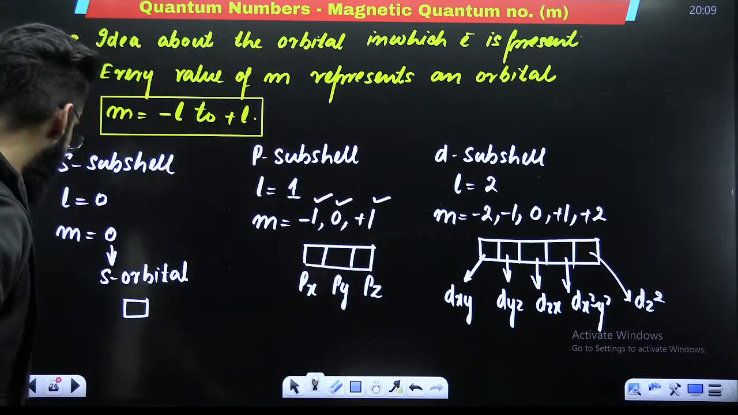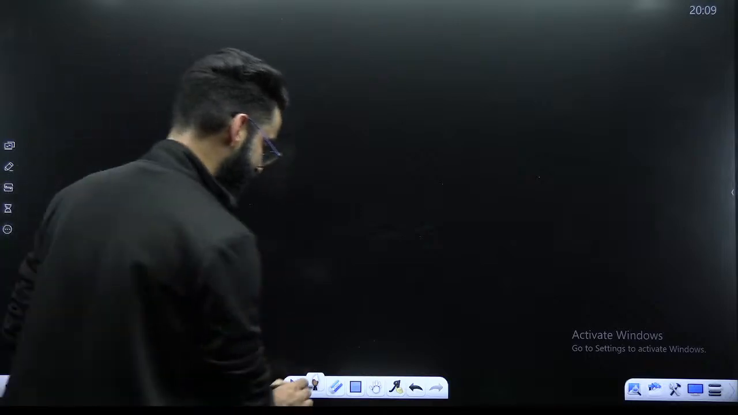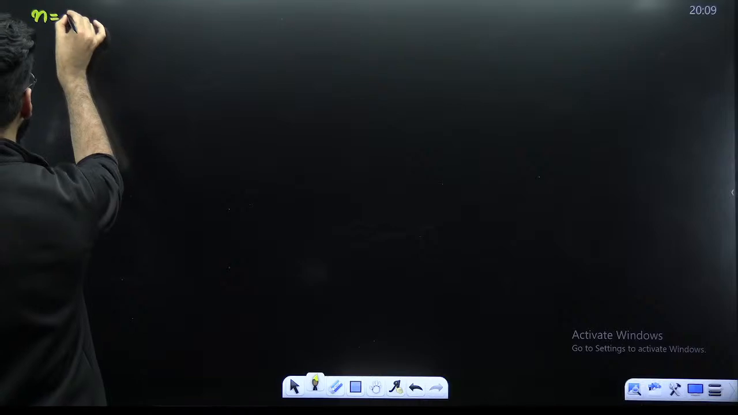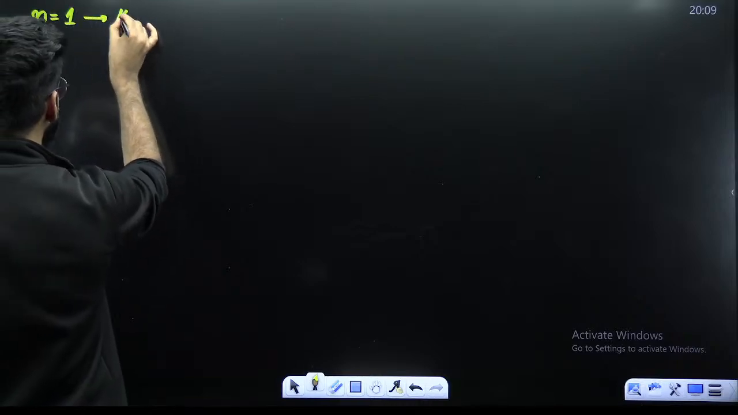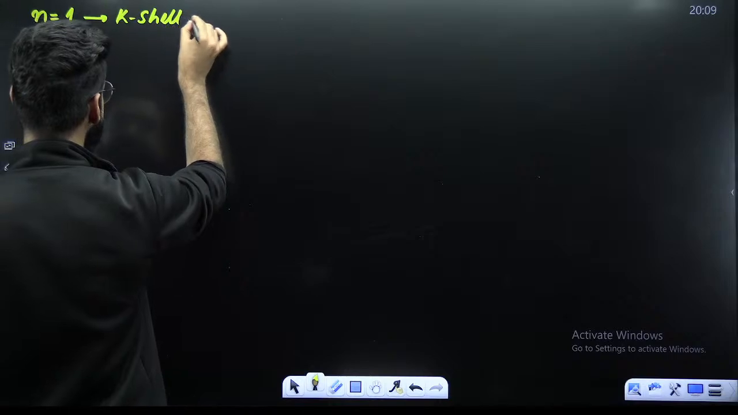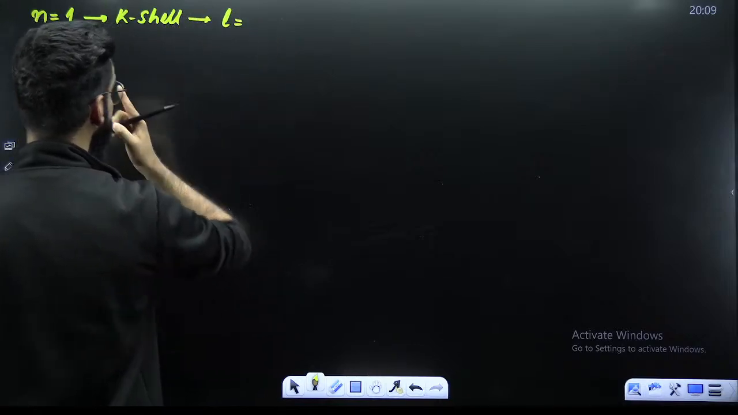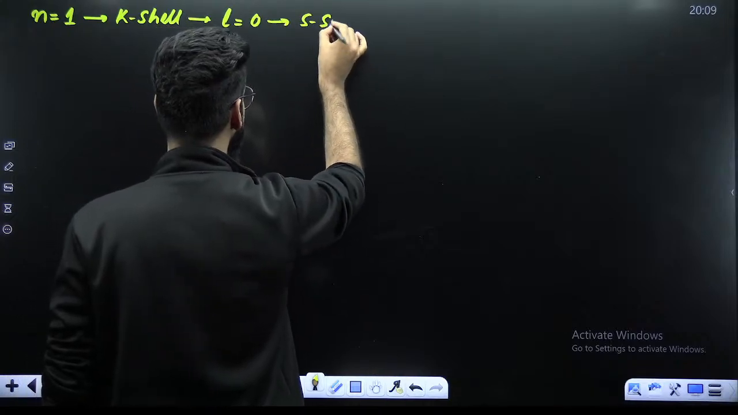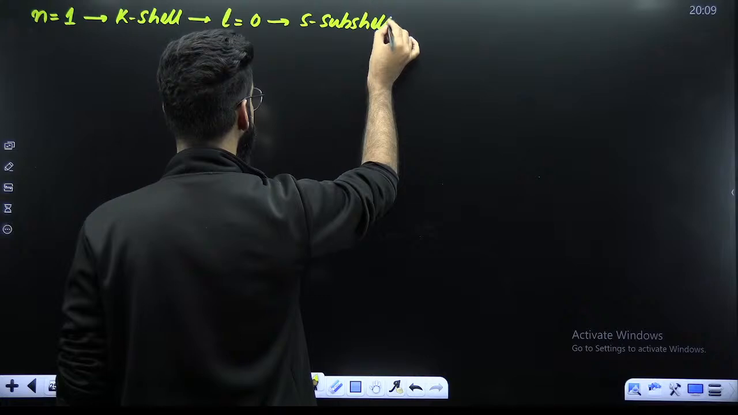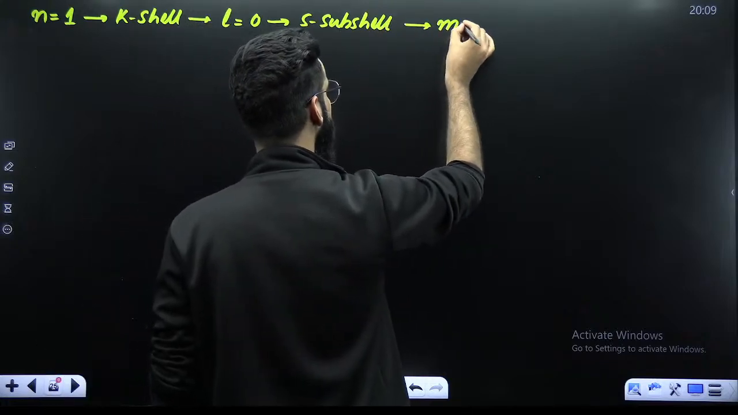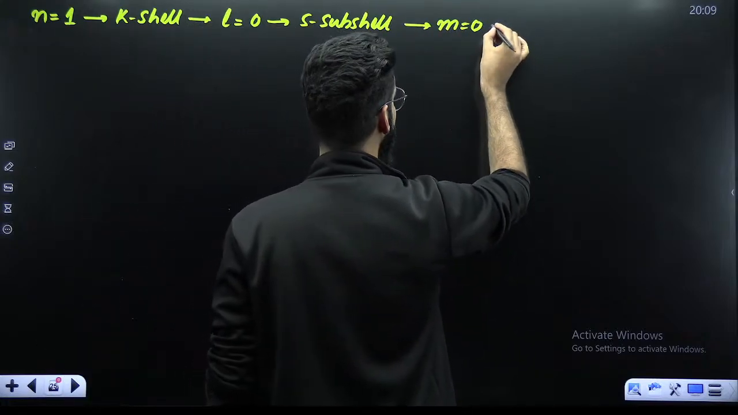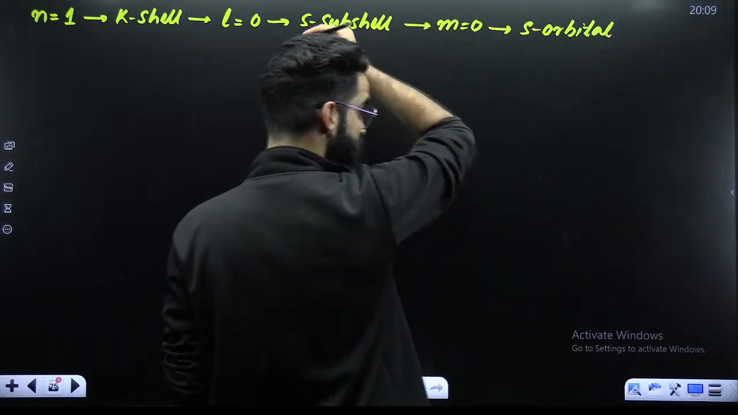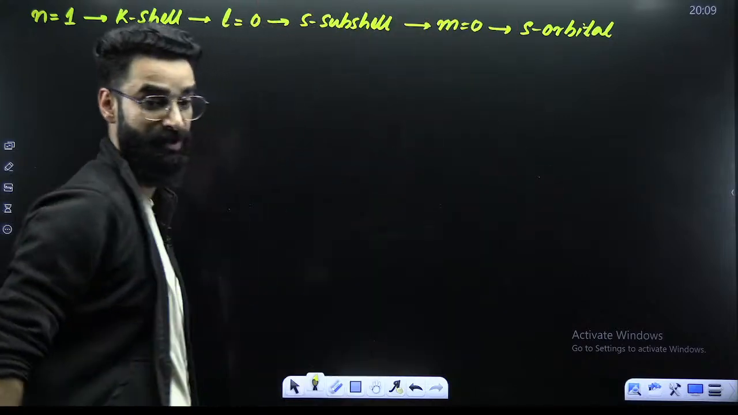Let me quickly summarize whatever we have discussed till now. If I talk about the first shell, n is equal to 1, it represents your K shell. If n is equal to 1, the L value will be 0 to n minus 1, so L is 0. Every value of L represents a subshell, so one subshell, which is called the s subshell. If L is 0, that means M is 0. Every value of M represents an orbital, and it's going to be the s orbital. So in the first shell, there is only one subshell, the s subshell, and in the s subshell there is only one orbital, the s orbital.